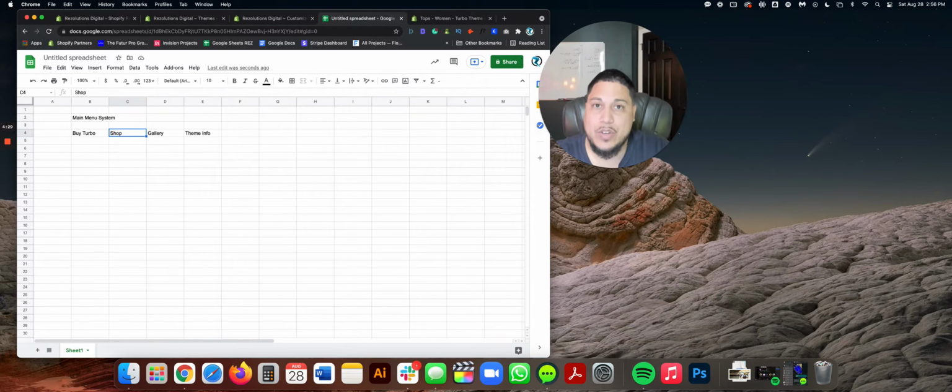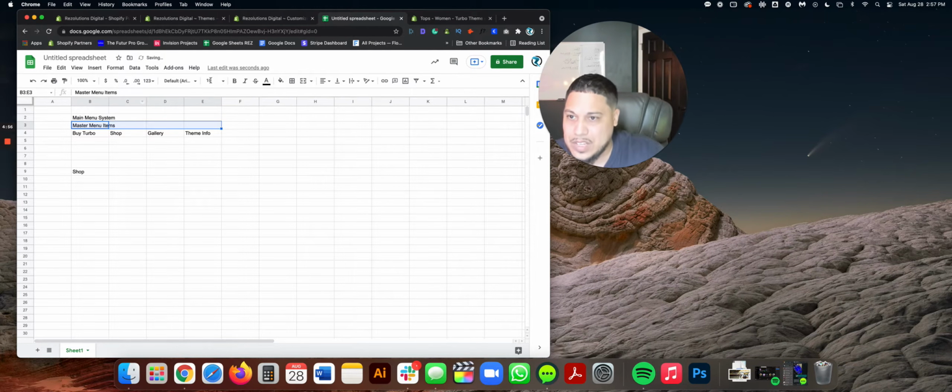You have to plan out your navigation menu through here first so that you could take all this and then program it correctly, all in one shot, versus going back here, back there, go this page, go that page. Start here first. From shop, you say, okay, now this is shop. Okay, these guys right here, this is called master menu items. All of these guys, master menu items.